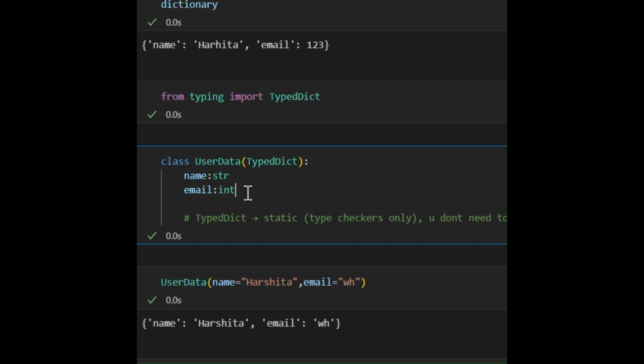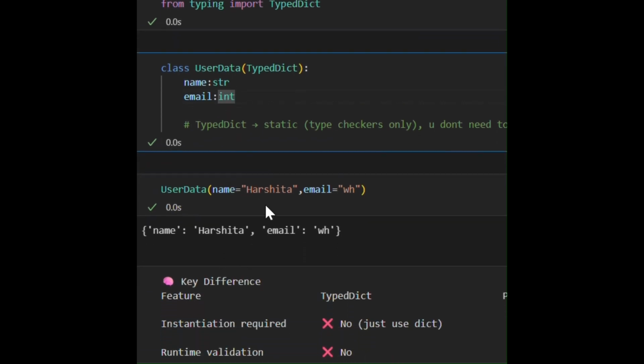and email as int. I know it should be string, it should not be integer, but just for showing purposes, I have taken it as integer. Then I have given this user data a name and an email which is a string, which has to be an integer. But still when I run this, it gives the value. It doesn't return any error. It is giving me the value which I have passed to my dictionary. It is not giving me any error.